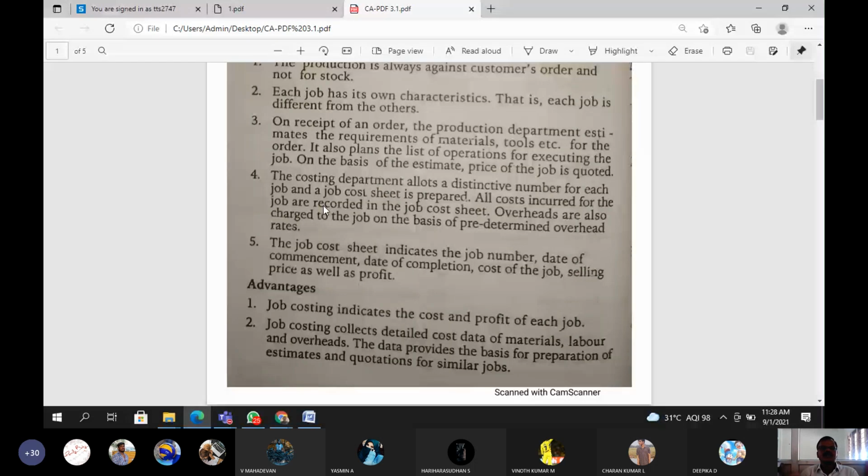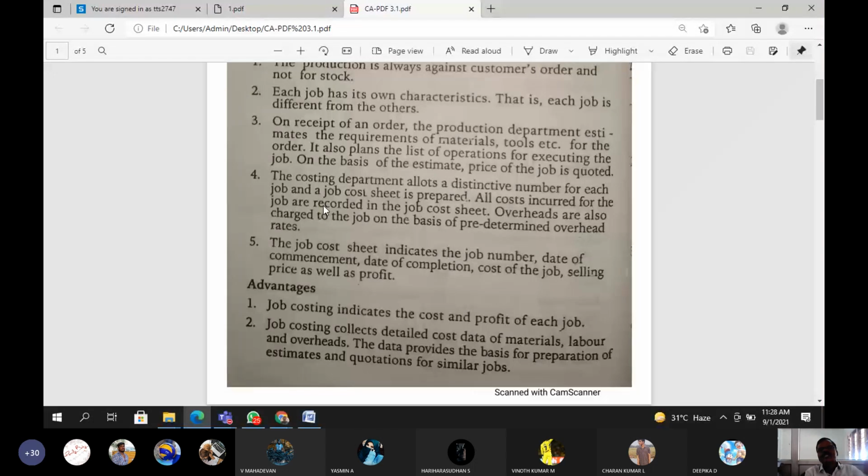Next advantage is job costing collects the detailed cost data of material, labor, overheads. At the same time, what overheads are incurred in job cost sheet? Overheads means what? Selling overheads, production overheads, office overheads, and administrative overheads. So these types of factory overheads are all disclosed in job cost sheet.